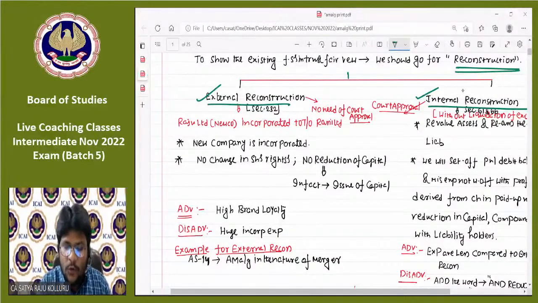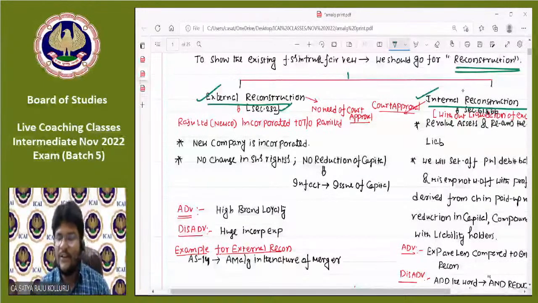Section 232 of Companies Act 2013 is entirely devoted to things related to external reconstruction. Whenever we are talking about a company, Companies Act 2013 will apply. Apart from that, we are also talking about the accounting treatment. Whether any specific accounting standard is applicable or not, we also need to check. At a later point of time, I will discuss the accounting point of view.